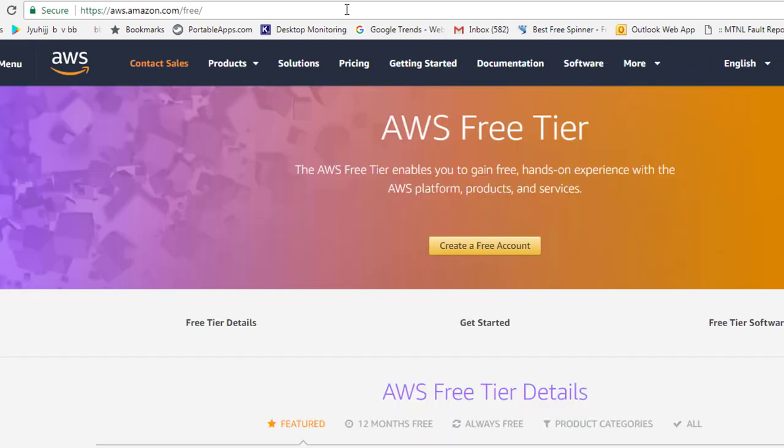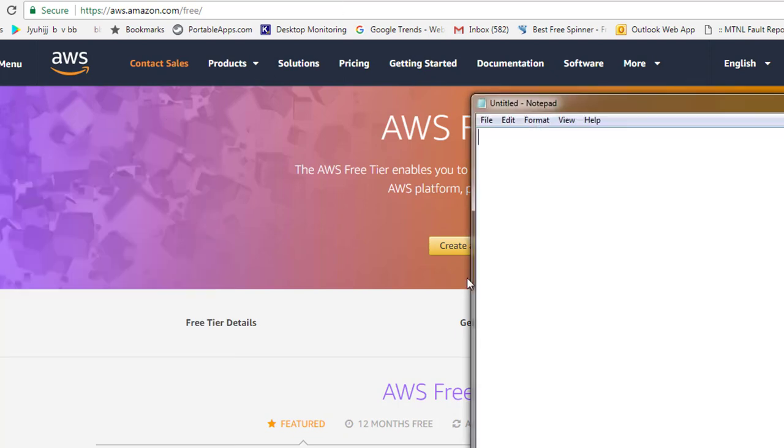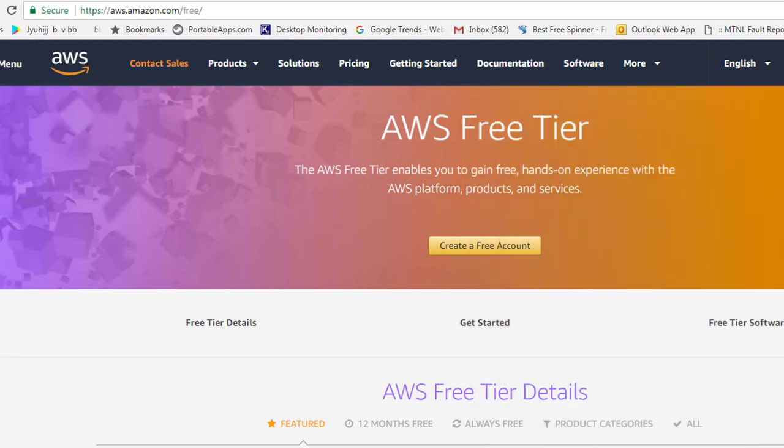Now it shows an option on which we can get a free tier. I will make a note of this particular URL and put it in the description, so that if you want, you can just go to the description and get this URL, which will be easy for you. I'm just setting this up for you. You need to hit this, you will land on this particular page, and then you need to create a free account.